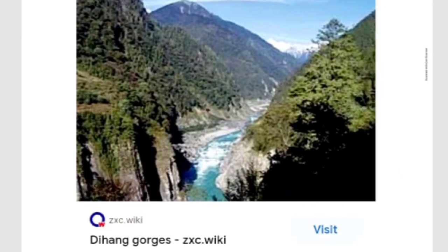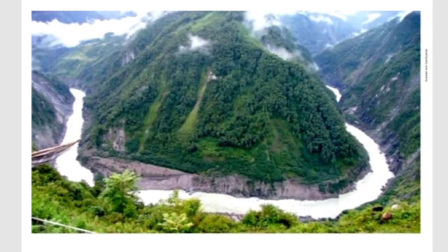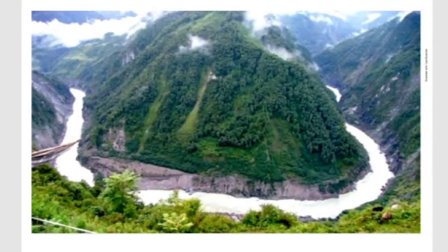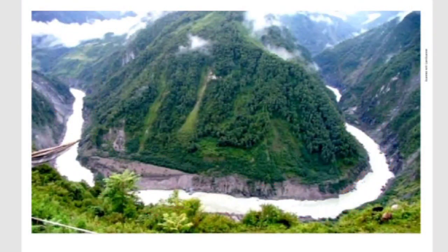The next one, this is the Digang Gorge. Through this area only, the Brahmaputra river is entering into India. Yes, entering into India. The next one, this one is also the same, through the Digang valley it is entering into India. Which river? Brahmaputra river. Yes, this is the thing.